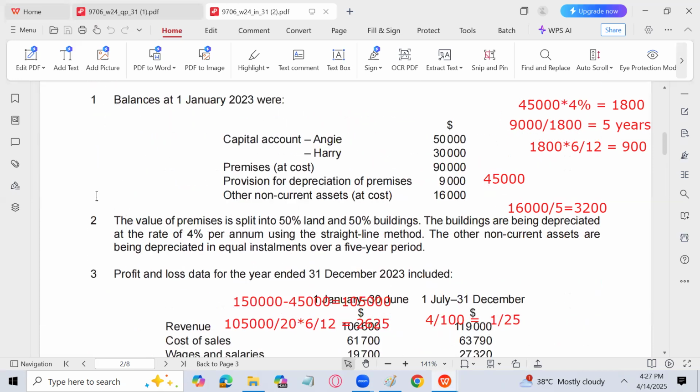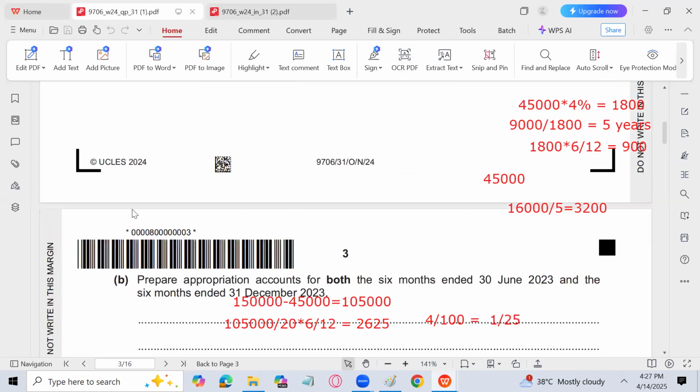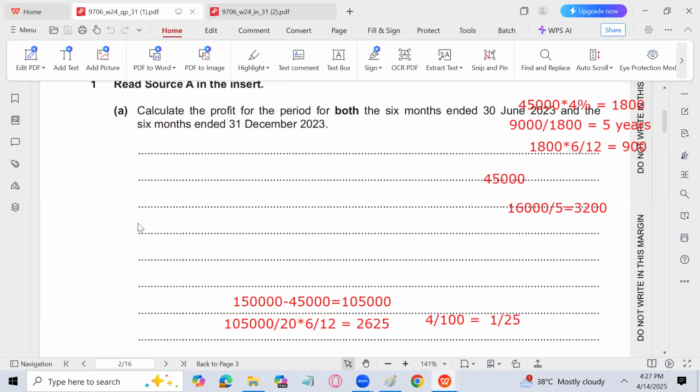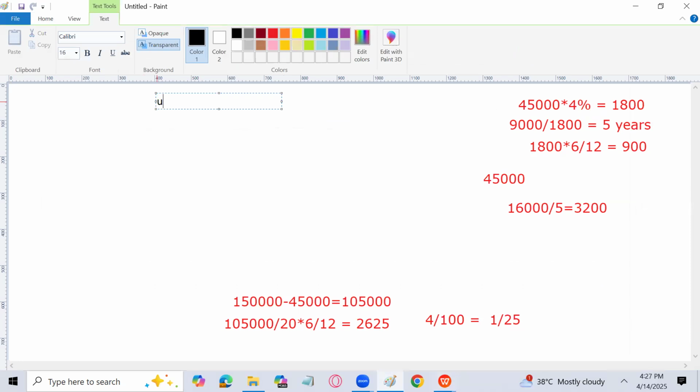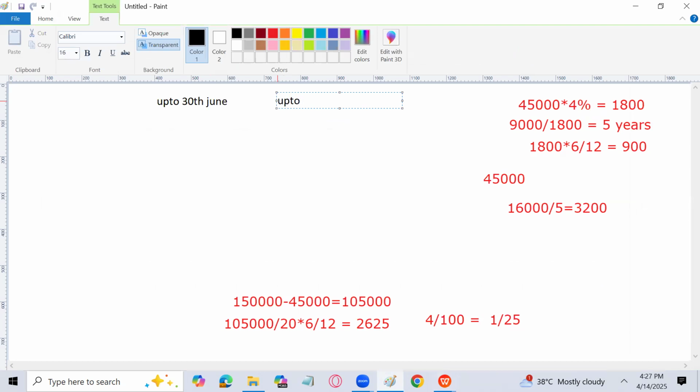Now let's talk about the question. We'll move toward October, November 21. What is the first part? Calculate the profit for the period for both the 6 months ending 30th June and the 6 months ending 31st December. So let's calculate it. I will write here up to 30th June, and here up to 31st December. I will start with the sales, with the revenue.